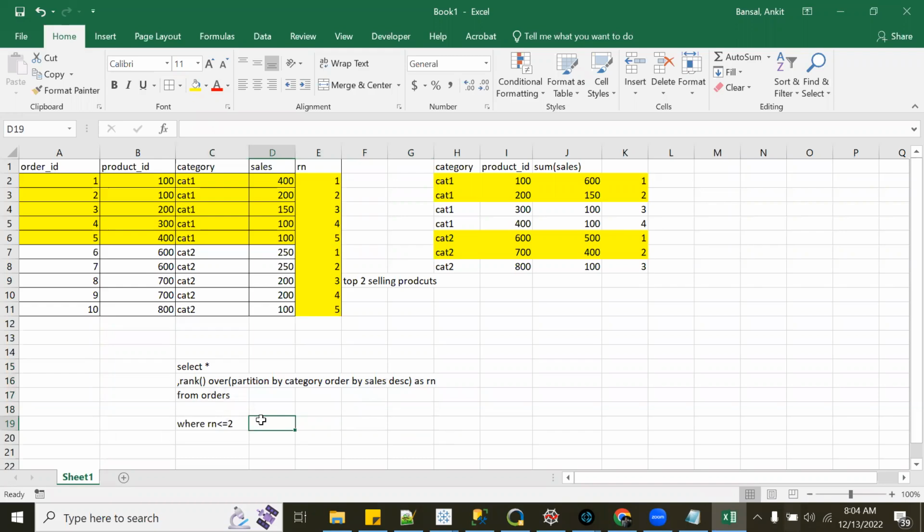So my question was, I want the top 2 selling products in each category. So first, for each category and product ID combination, I have to get total sales, right? So this is now total sales. This is the total sales for category 1, product 100. Once I have this data, then I can do ranking or row number, right? I can say, now do partition by category, and within that, whatever is the total sales for each product, we will do a sorting, order by sum of sales.